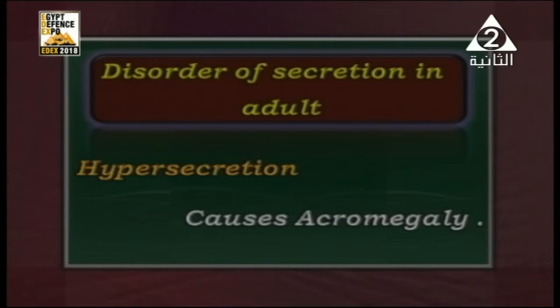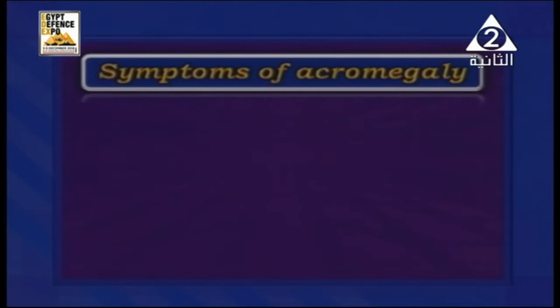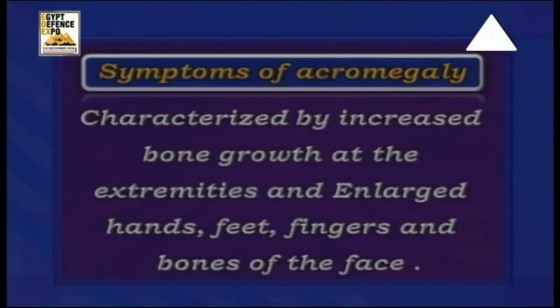From these symptoms of acromegaly, it is characterized by increasing in the growth of bone and extremities, I mean the bones of arms and enlargement of hands, feet, fingers, and bones of the face. Simply, that causes something called face deformation, bone face deformation, under the effect of the increasing secretion of this hormone.